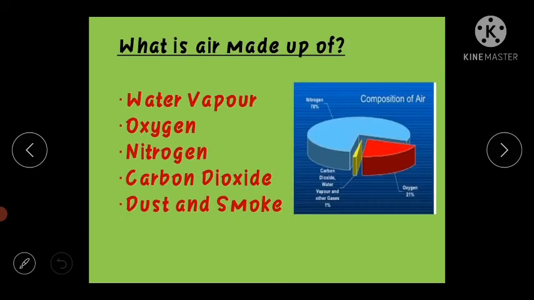Now what is air made up of? So these are the composition of air. First one is the water vapor. Then comes oxygen, nitrogen, carbon dioxide and dust and smoke. As you can see in the figure, nitrogen is large in amount, followed by oxygen and very less amount of other gases like water vapor, carbon dioxide, dust and smoke are there.